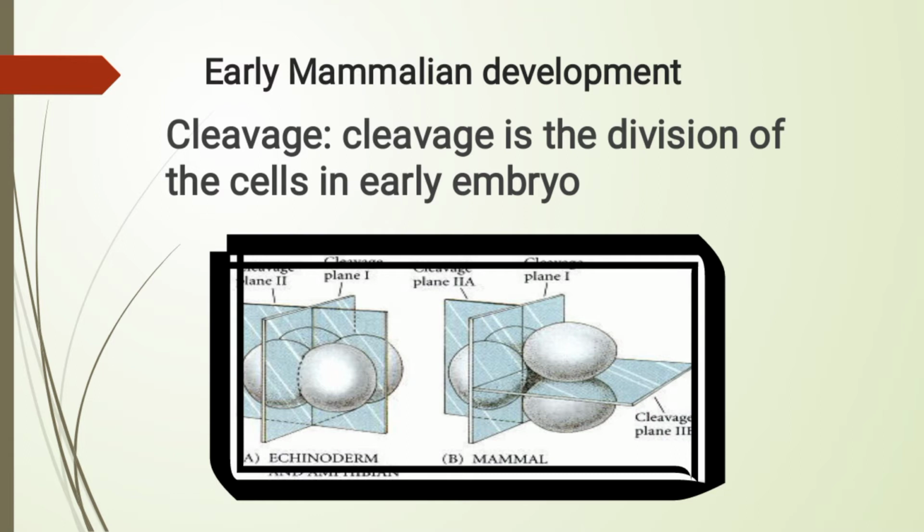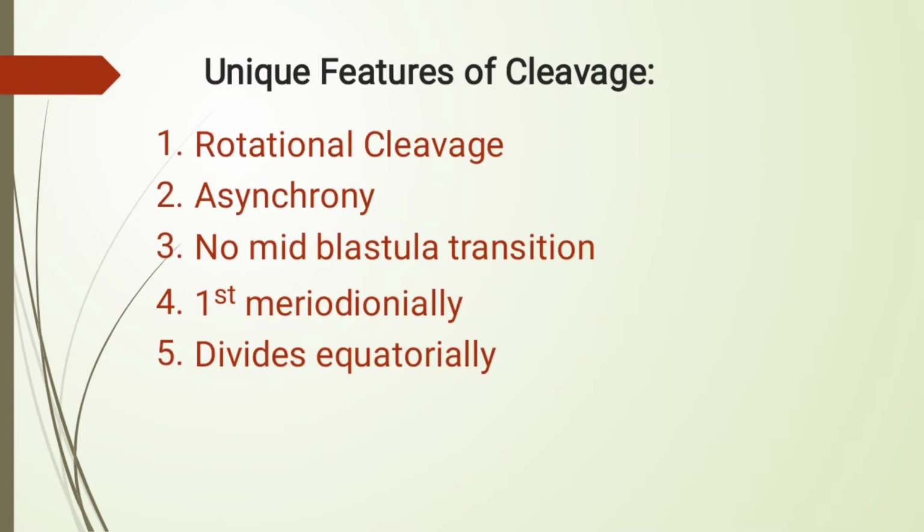layer of trophoblast. Here are some unique features of cleavage. It is rotational cleavage. It is an asynchronic type of cleavage. There is no mid-blastula transition. It divides first meridionally and then equatorially.